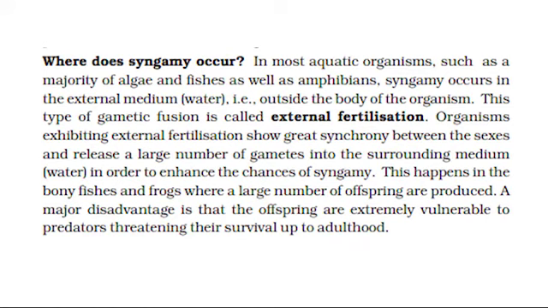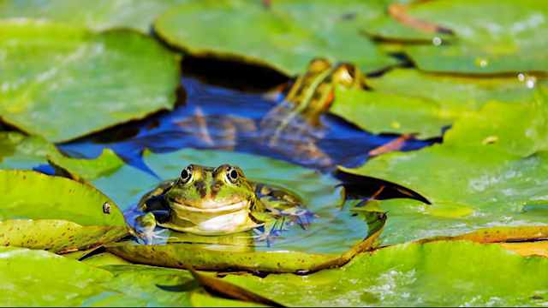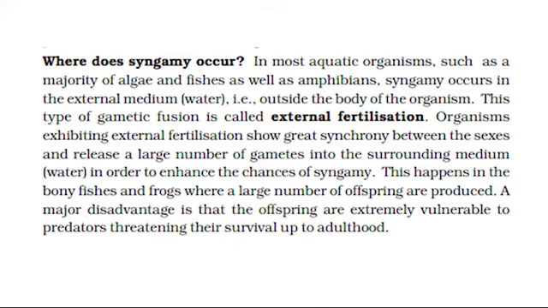Where does syngamy occur? In most aquatic organisms, such as a majority of algae and fishes, as well as amphibians, syngamy occurs in the external medium, water, i.e., outside the body of the organism. This type of gametic fusion is called external fertilization.